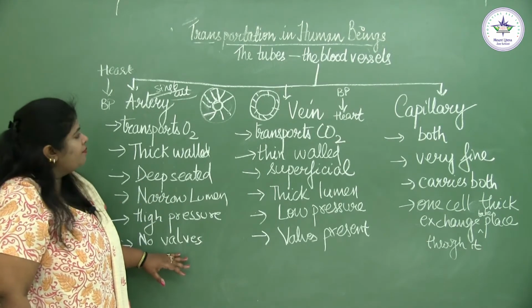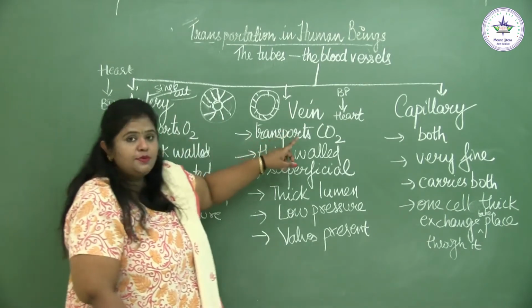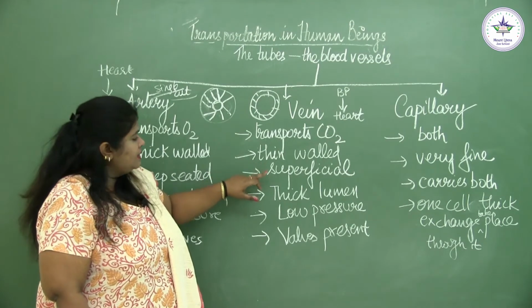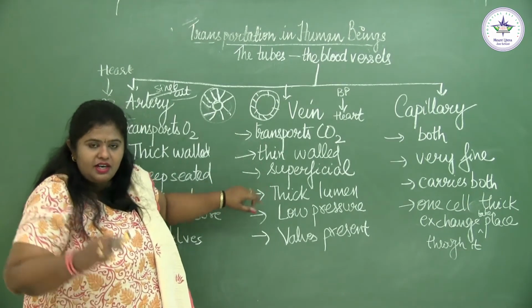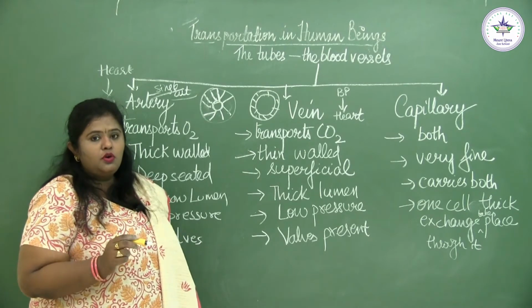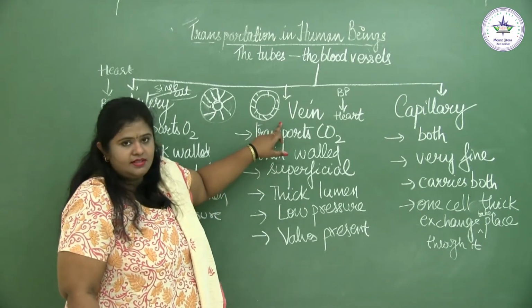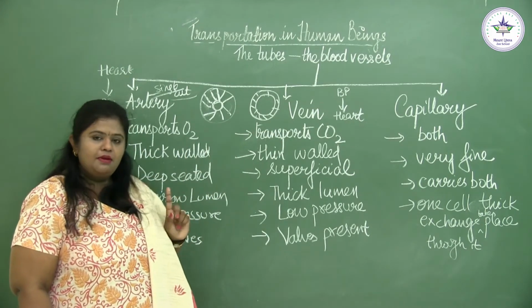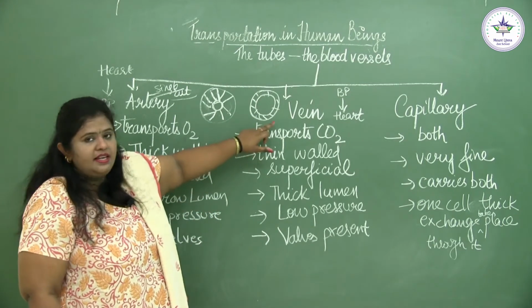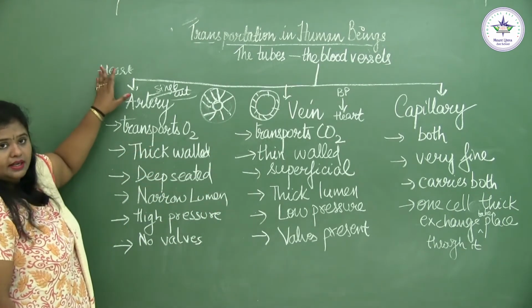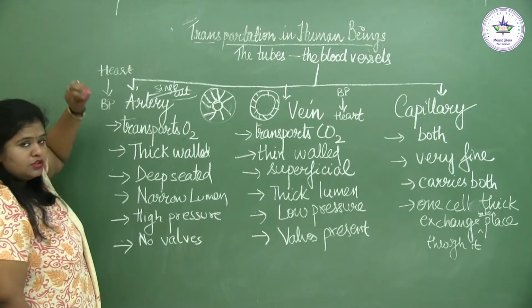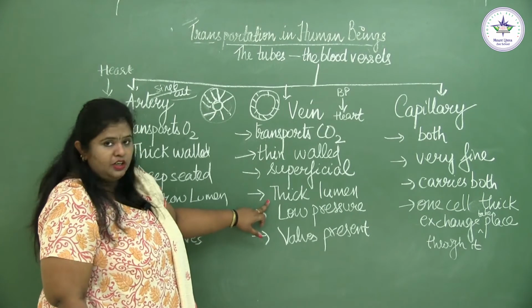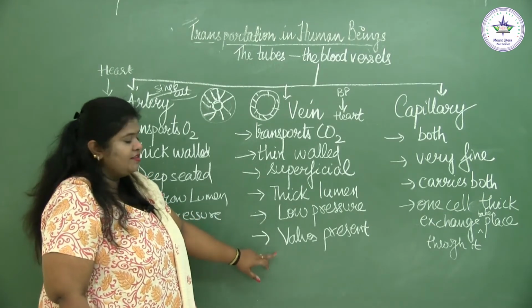There are no valves in arteries. When you talk about the veins, they transport your carbon dioxide-rich blood. They are thin walled and superficially placed. So whenever a doctor gives glucose, they find your veins, because the glucose needs to be transported to your body parts, remember. So what happens when it is given in the vein? It goes into your heart and from the heart it goes to all your body parts, remember this. Veins have a thick lumen, low pressure, and valves are present.